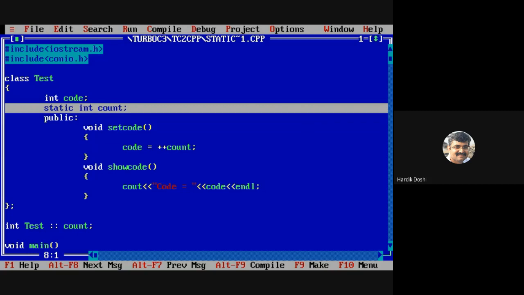Same way we can make a function static. Yes, we can make a function static. Static void show count.